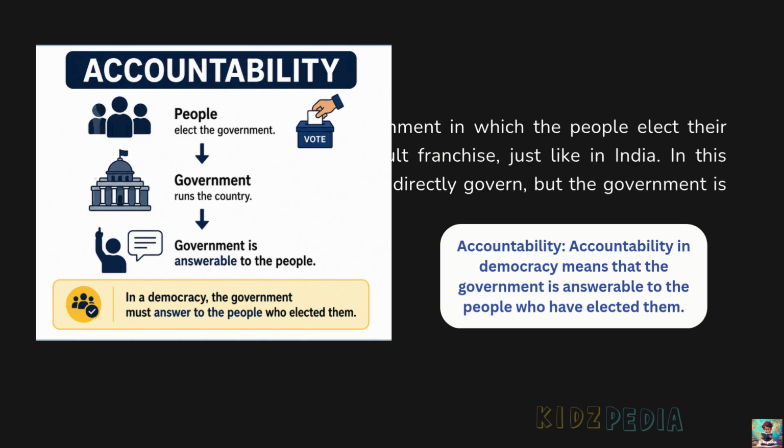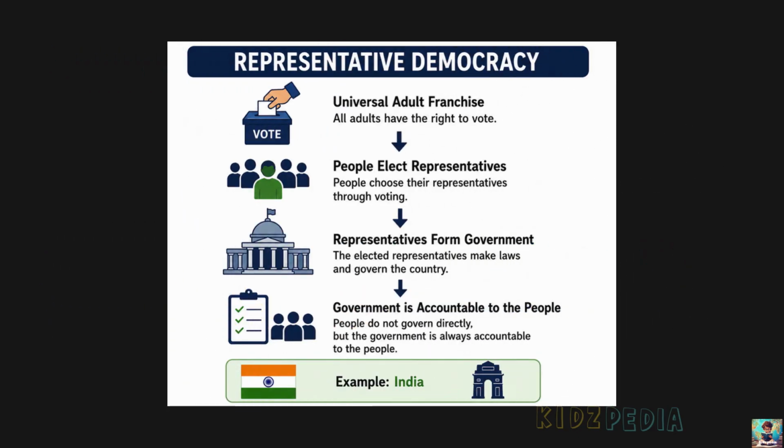So, the government is responsible to the people because the people have elected it. Representative democracy is a form of democracy in which people do not make decisions directly. Instead, they elect representatives through universal adult franchise, that is, the right to vote, to govern on their behalf. For example, India follows representative democracy. Every adult citizen has the right to vote and choose representatives. After being elected, these representatives form the government and make laws and decisions for the country.